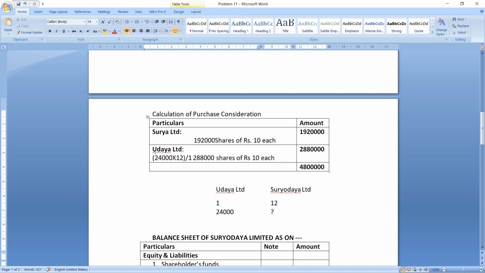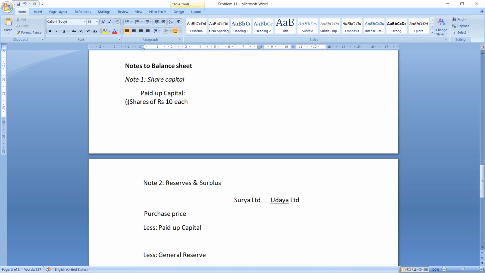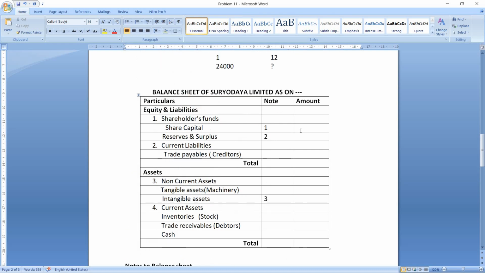1,92,000 shares of Surya Limited, and of Uday Limited it is 2,88,000 shares. So let us take it here, 1,92,000 plus 2,88,000. So total will be 4,80,000 shares of rupees 10 each. So your paid up capital will be 48 lakhs. So this will be shown in the balance sheet here. Note number 1, amount 48 lakhs.